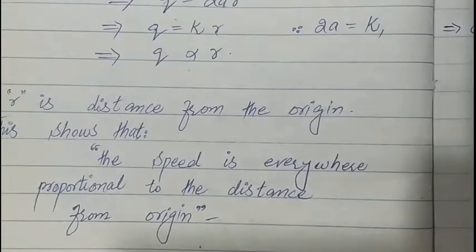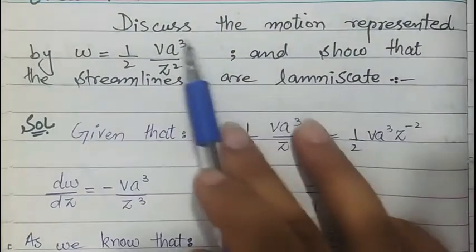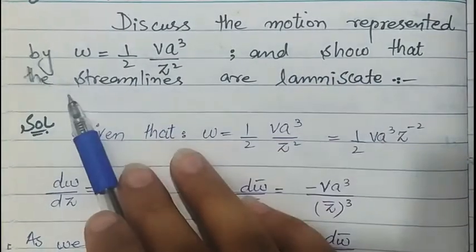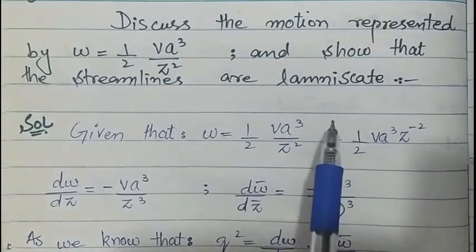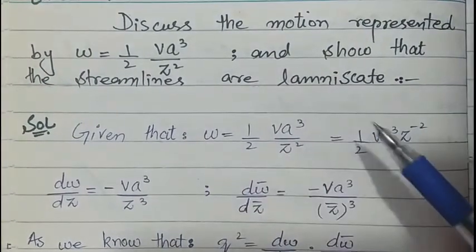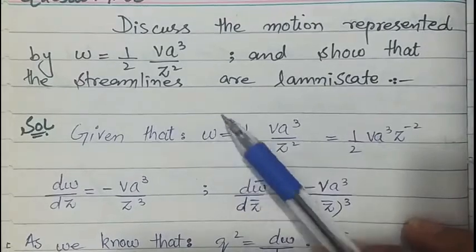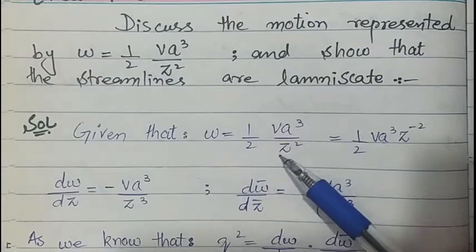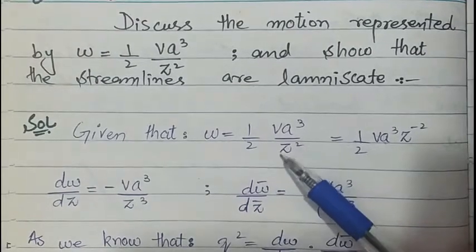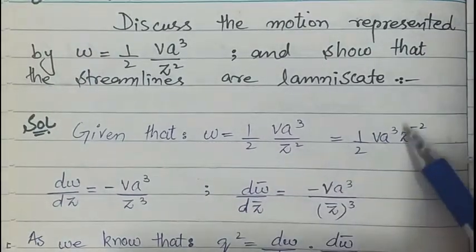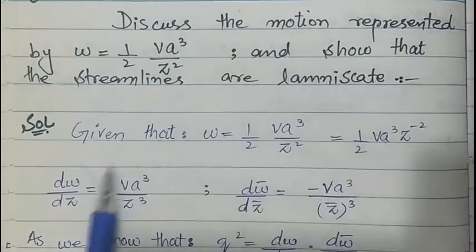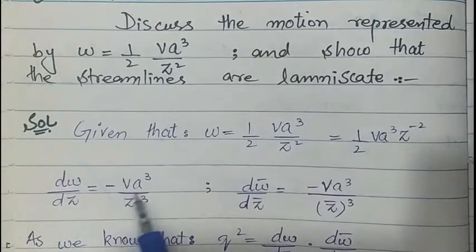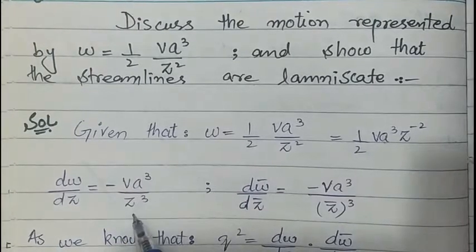Now for the next problem: discuss the motion represented by the analytical function and show that the streamlines are lemniscates. So firstly we take w, the analytical function, equal to ½ v a³ over z². Bringing z² from the denominator to the numerator with a change of sign, the derivative of this function with respect to z, dw/dz, is −v a³ over z³.